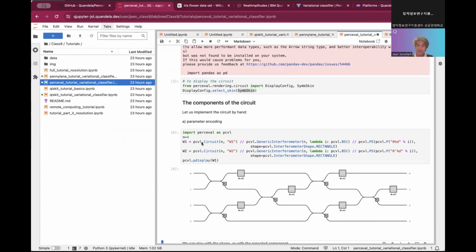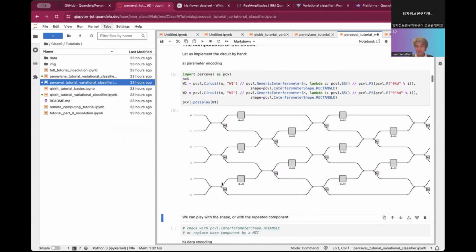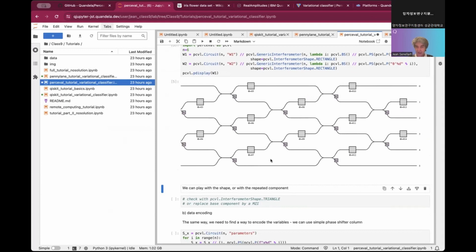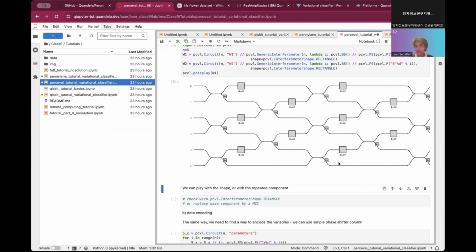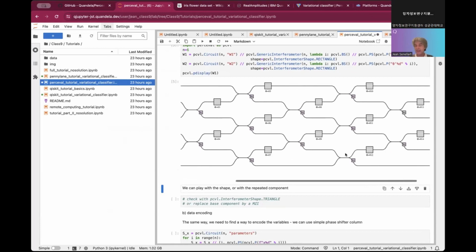What does a generic interferometer mean? It means that it's a universal matrix, a universal circuit, where it has enough parameters to encode any circuit.